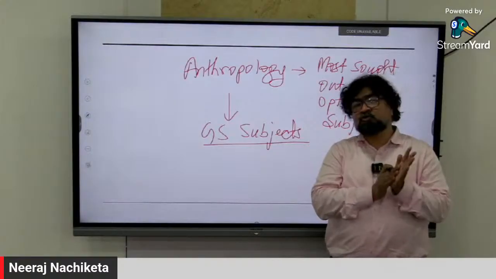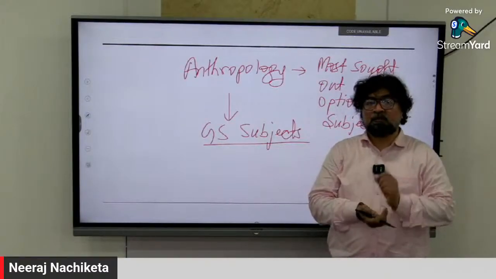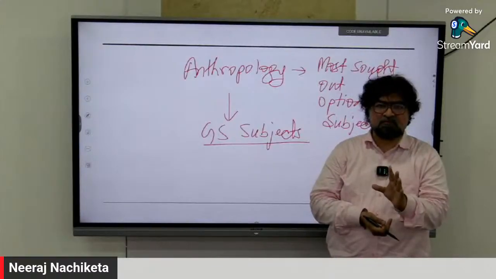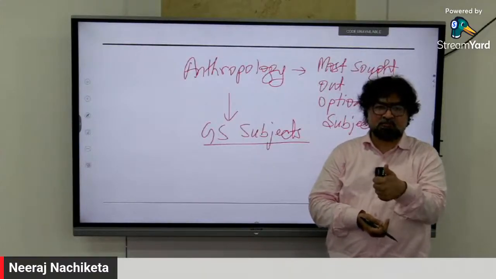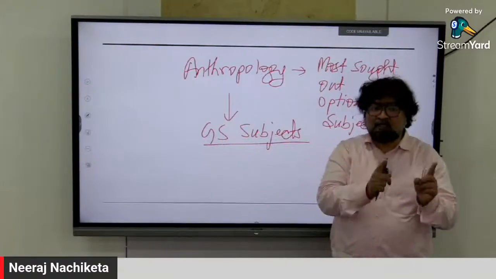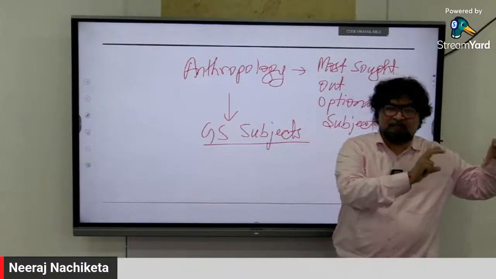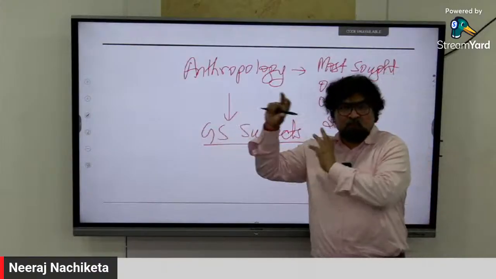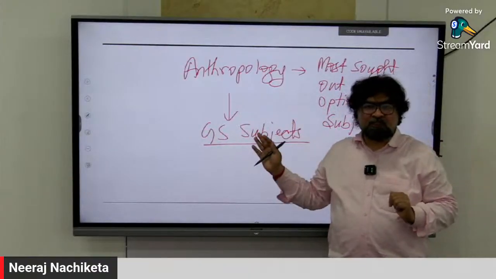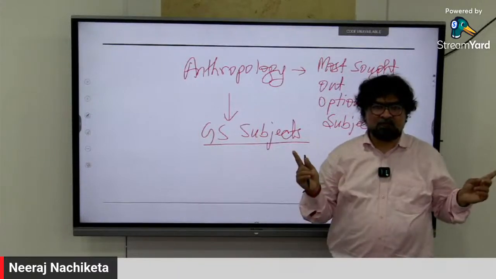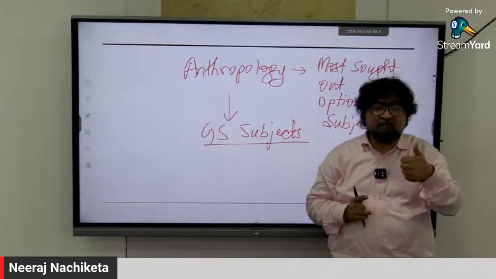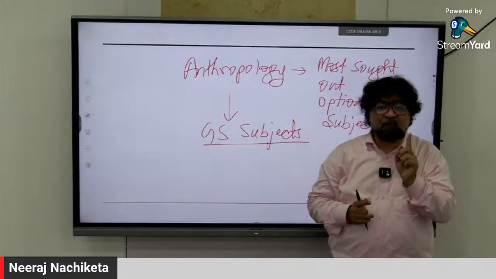तो लोग सोचते हैं एंथ्रोपोलॉजी कैसे करेक्ट होगा. But what I am saying, anthropology gets connected to every GS. It gives you a kind of edge to master every area of general studies. I'm not talking one area. PSIR may look into polity and IR. Geography may look into completely geographical part of it. History will only help in history part of it. But anthropology is a jack of all trades. It helps in all areas of GS. That is one of the very big advantages of choosing anthropology as an option.